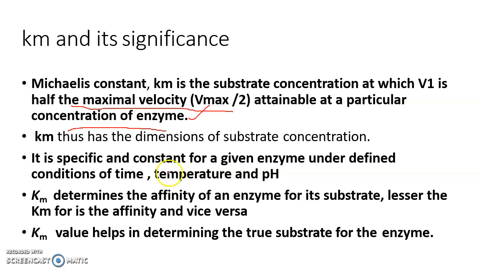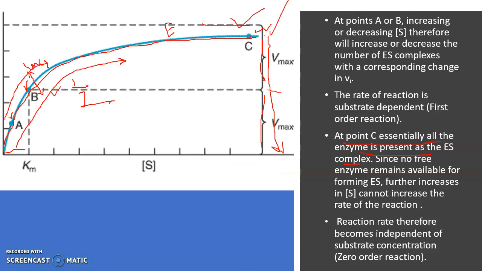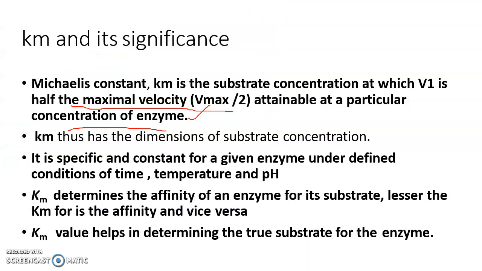Here B is the particular point we are assuming. Km has the dimension of substrate concentration, and it is specific and constant for a given enzyme under optimum temperature and optimum time.